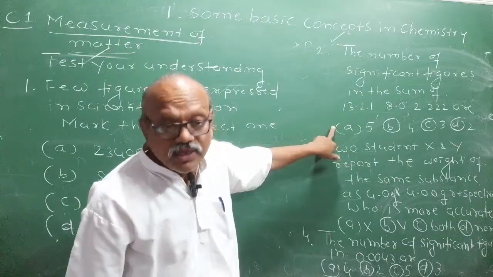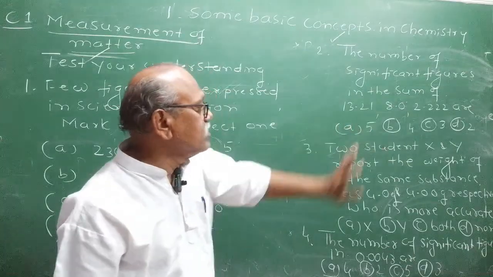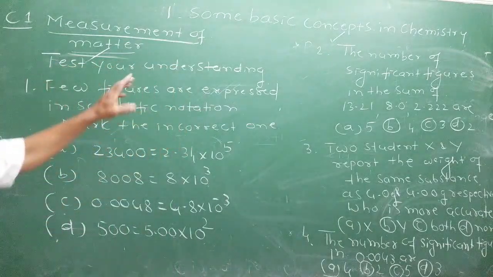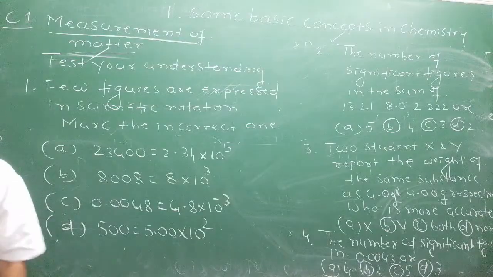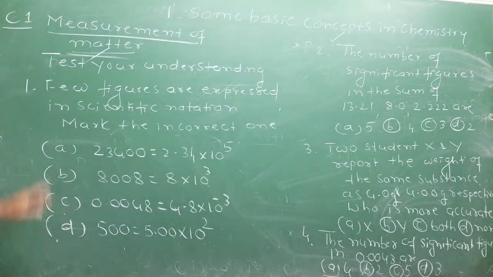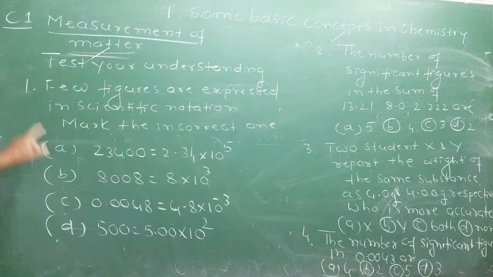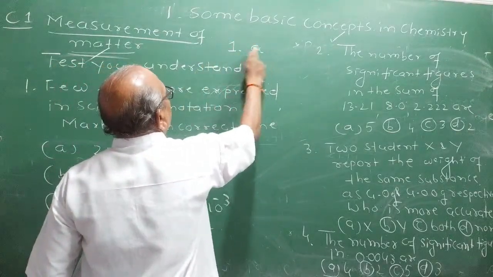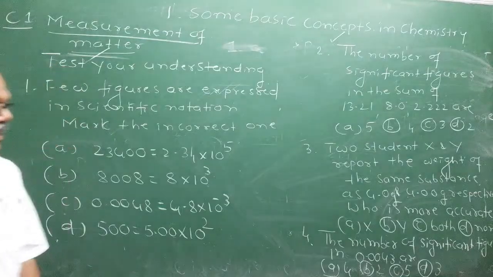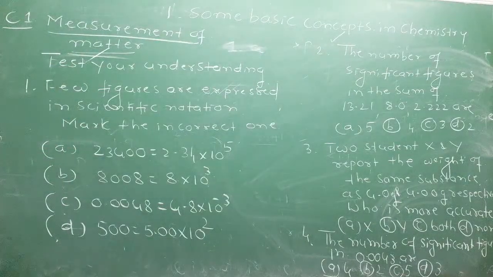You write the question number and answer. I have given just 4 questions: 1, 2, 3, 4. You have 3 to 4 minutes. You can just write 1A or 2C like that. Only this much you write. Write in the comment box, 1A, whichever may be your answer. You have 3 minutes.